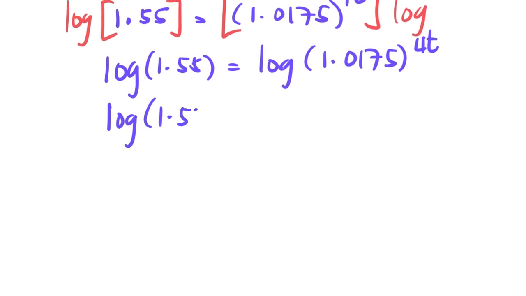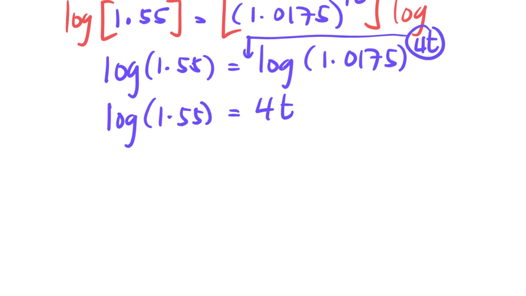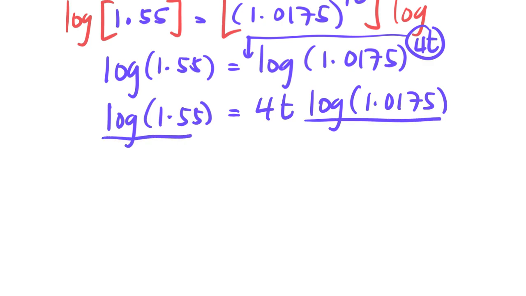Still here the same is going to be 1.55, but this time we're going to put the exponent in front: 4t, the logarithm of 1.0175. Then we're going to divide both sides by the same logarithm of 1.0175 to isolate 4t.